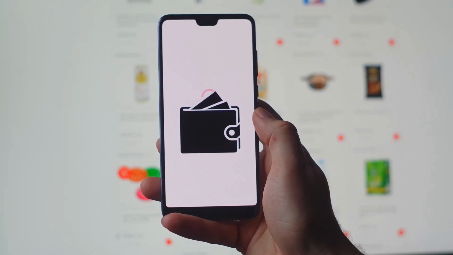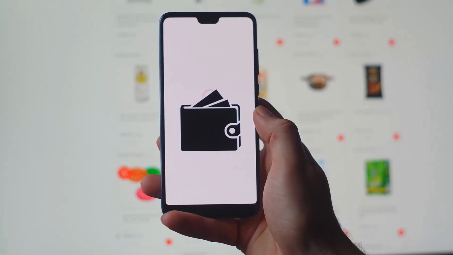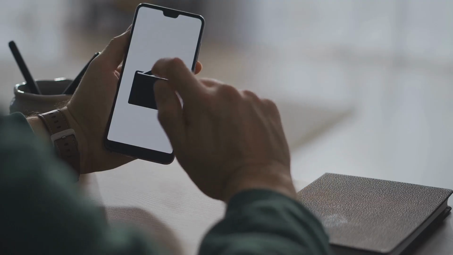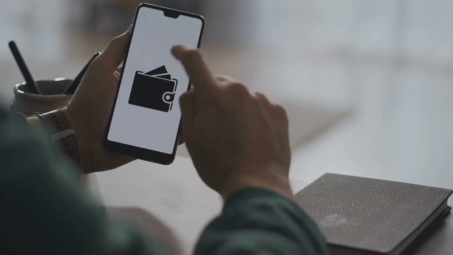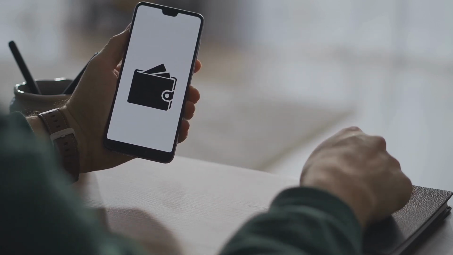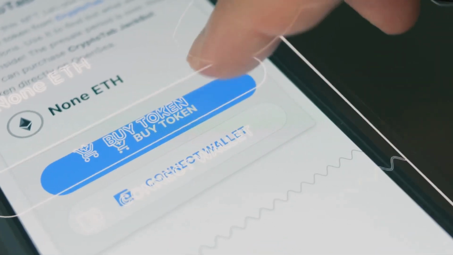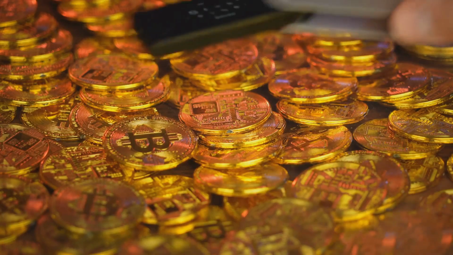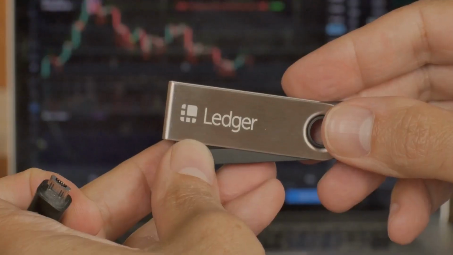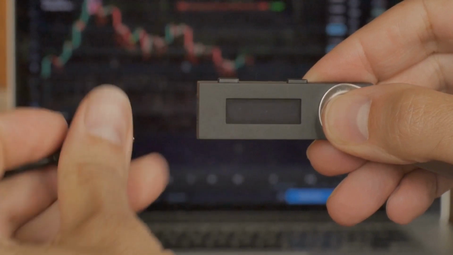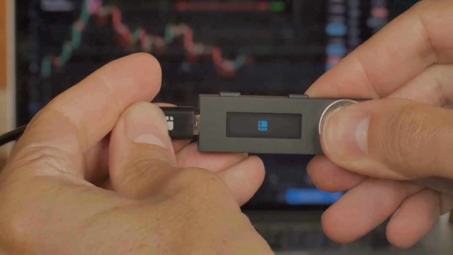Your wallet is your gateway to Web3, containing your assets and allowing transactions. There are two types of wallets: software wallets, which are convenient for everyday use but more vulnerable. Examples include MetaMask, Trust Wallet, and Coinbase Wallet. And then there are hardware wallets. These are offline storage devices like Ledger and Trezor that offer enhanced security by keeping your private keys offline.